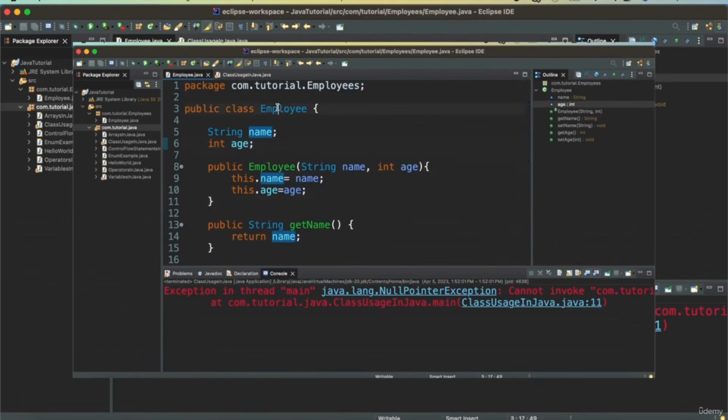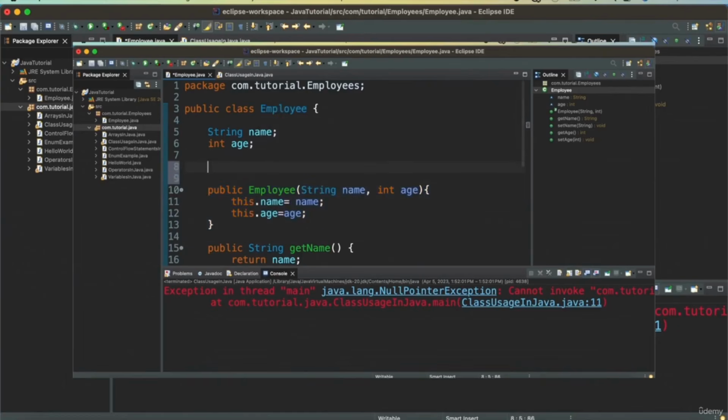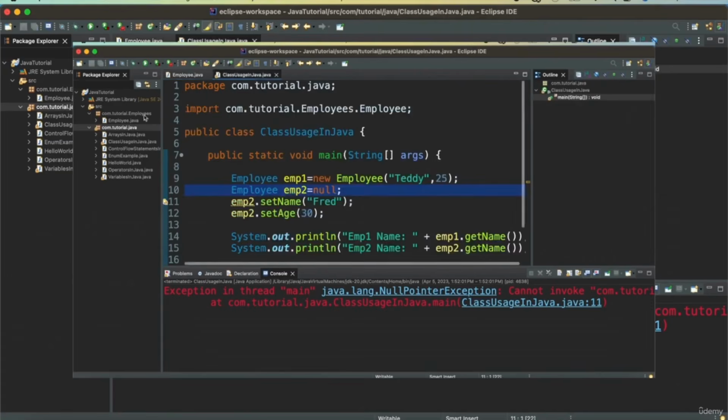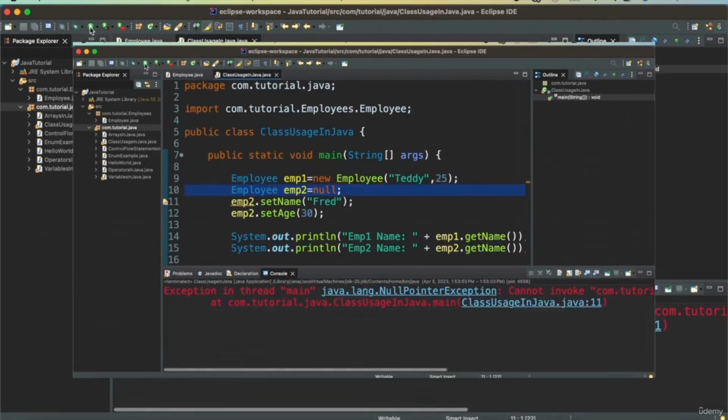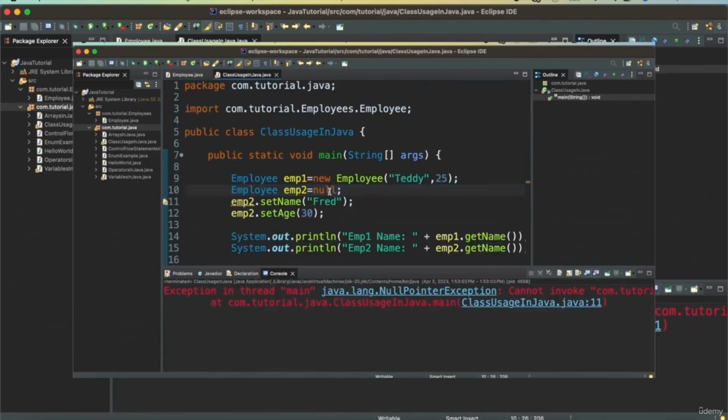By default, if we did not have this constructor, then Java would create a default constructor. But if we have defined one more constructor, we need to define a default constructor ourselves. So let's go ahead and define a default constructor. So this is the default constructor. Once we have defined the default constructor, we can say now new Employee.